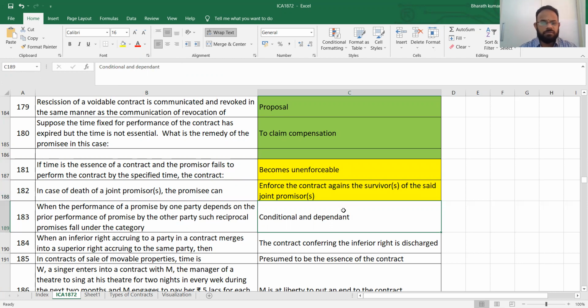When the performance of the promise by one party depends on the prior performance of the promise by another party, such reciprocal promise falls under the category of conditional and dependent. Very simple. Now, the first part of the job should be completed by A. Based on the completion of A only, B should complete the remaining job. Don't you think it becomes conditional and dependent? Yes, that's what they are saying.